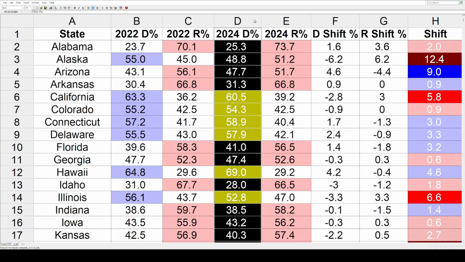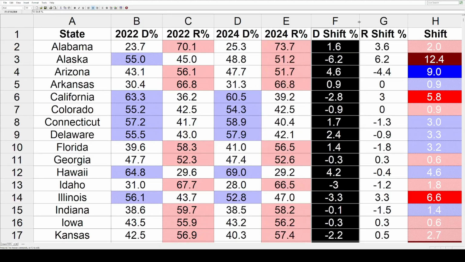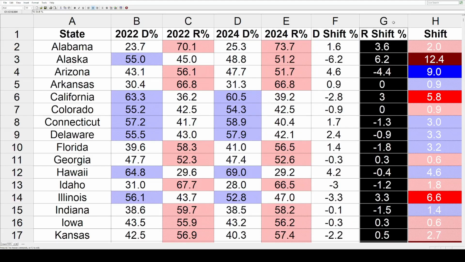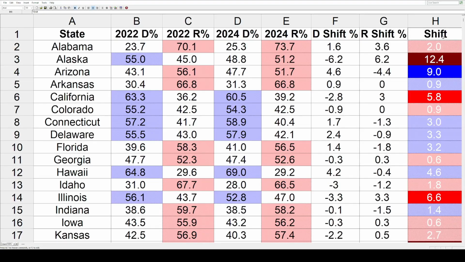Next to that, it's the 2024 U.S. House popular vote in each state for the Dems. Then the same for the GOP. Then we've got the Democratic shifts between those two elections, followed by the Republican shifts. And the last column is the net change between the two parties between the two elections. And this column also has the usual shading. The darkest colors are going to be 10 or more points. The lightest colors are going to be under 5.